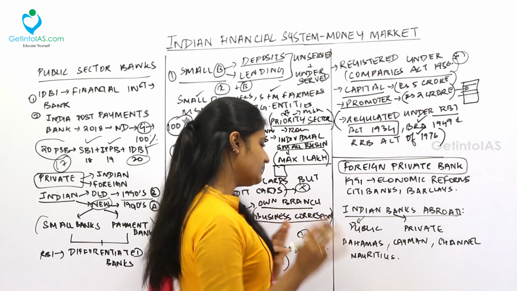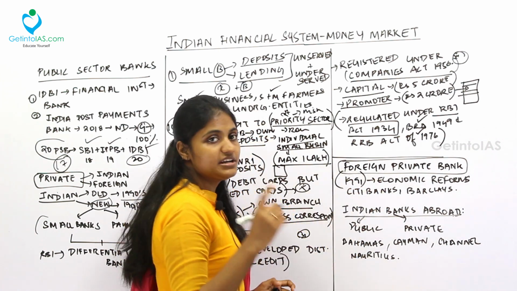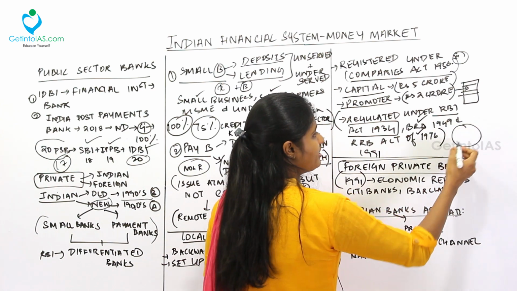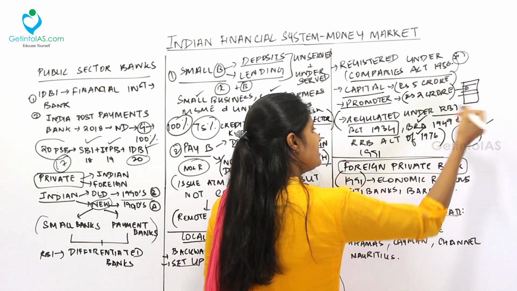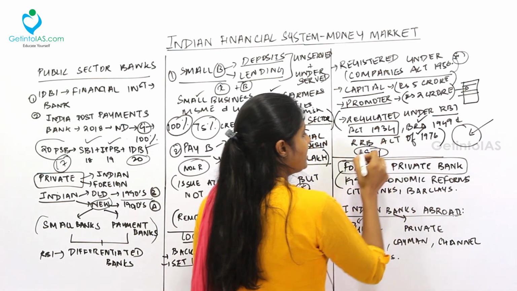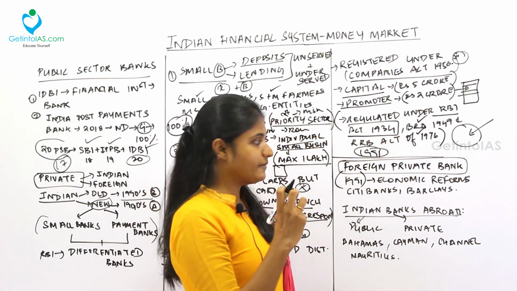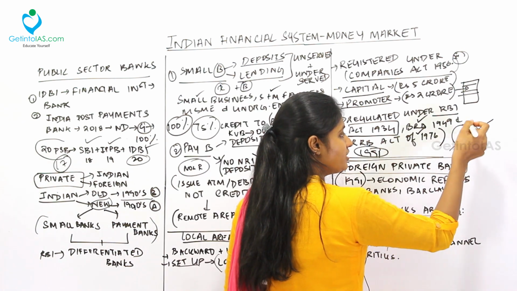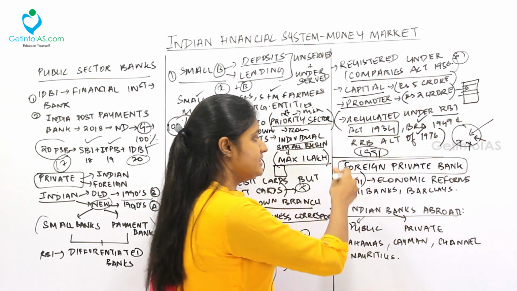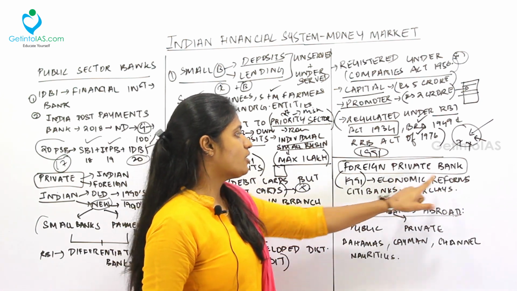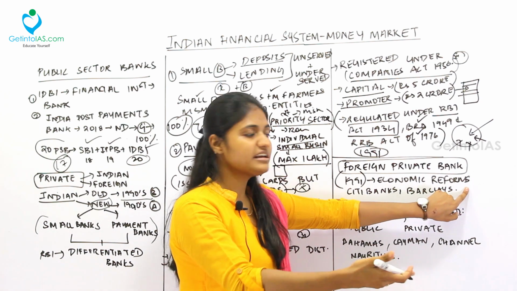Next, moving to the foreign private bank. See, after the LPG reforms in 1991, we opened our economy. Before that, our economy was a closed economy. We didn't let any people from outside enter our country and do business here. And later what happened? In 1991, we had a reserve crunch. Fine. Our foreign exchange reserves were very low. So, we opened the gates for companies to come inside. Then came the foreign private banks to India.